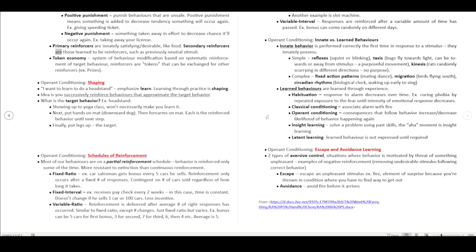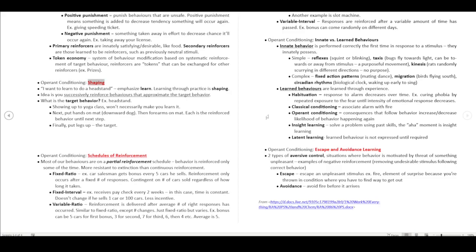Secondary reinforcers are those learned to be reinforcers, such as previously neutral stimuli. A token economy is a system of behavior modification based on systematic reinforcement of a target behavior. The reinforcers are tokens that can be exchanged for other reinforcers, such as prizes.